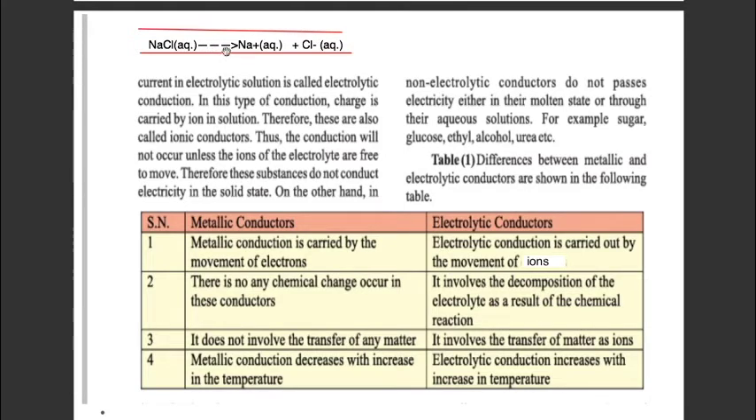As this conductance is shown by the movement of ions, in the solid state ionic compounds do not show conductivity, because in the solid state ions are fixed at their positions. But in the molten state and in aqueous solution, as ions get free from each other, they can show conductivity.